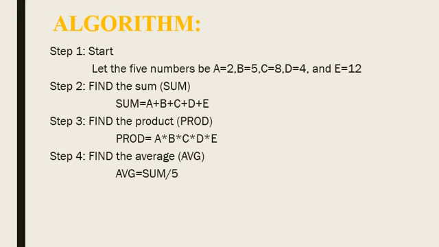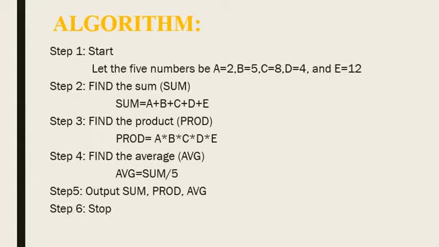The formula of average is sum divided by 5. Why do we use number 5? Because we have 5 numbers in the question. Step 5, output sum, prod and average. And step 6 is stop.